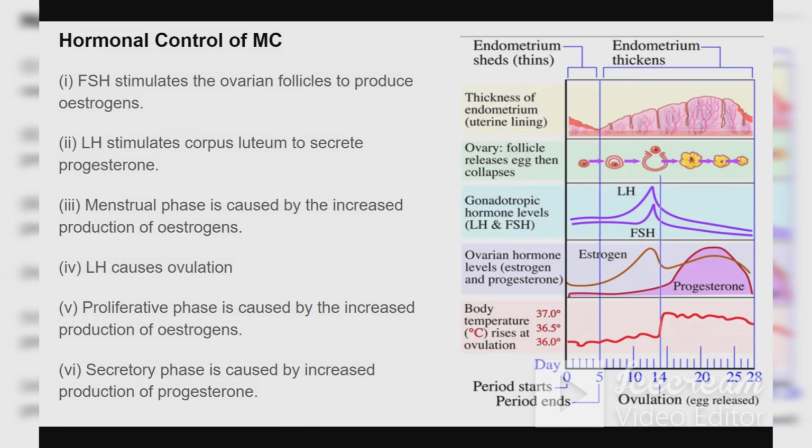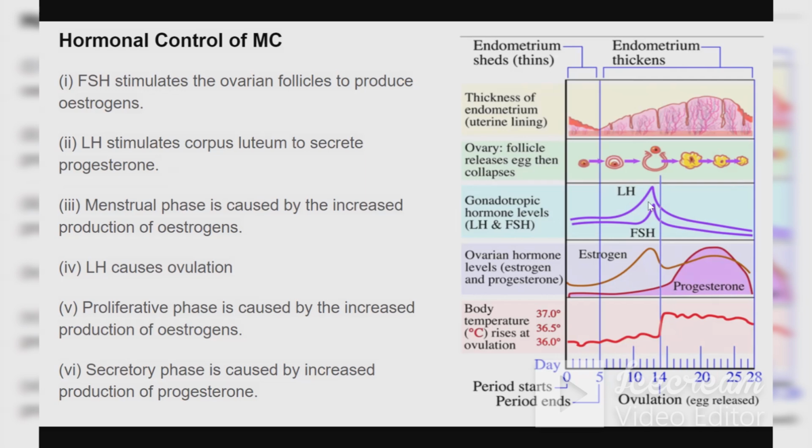First, if I talk about the endometrium, which is inside the uterus, it will slowly start thickening. Once the menstruation is over, from the follicular phase to ovulation to the luteal phase, the endometrium will slowly start thickening.